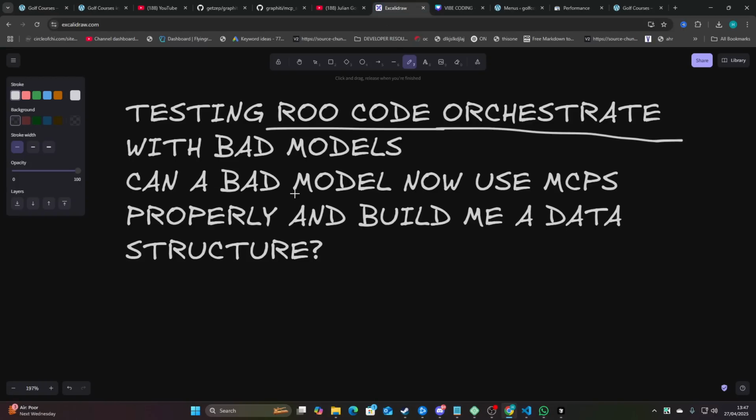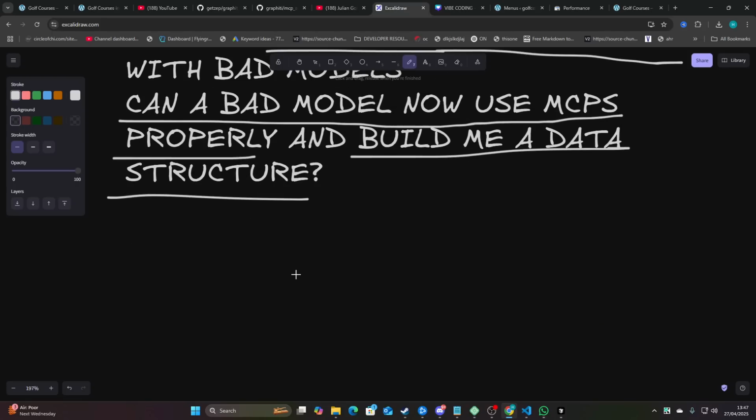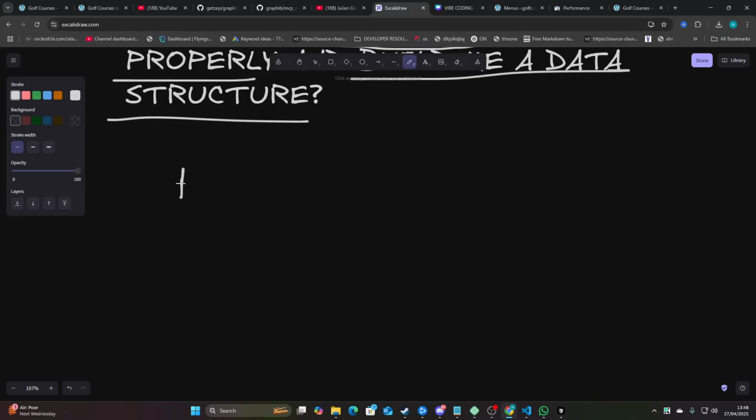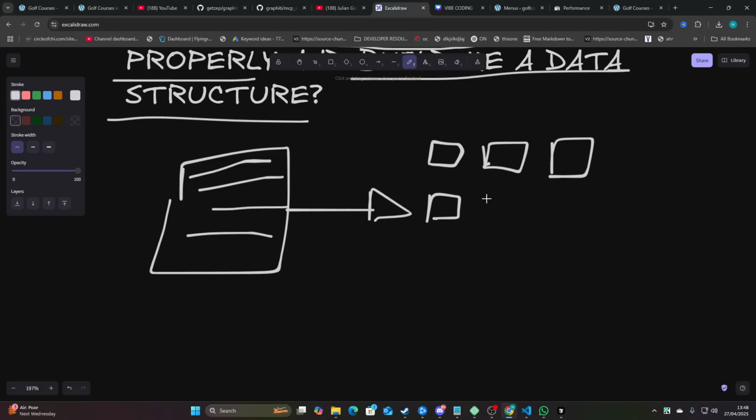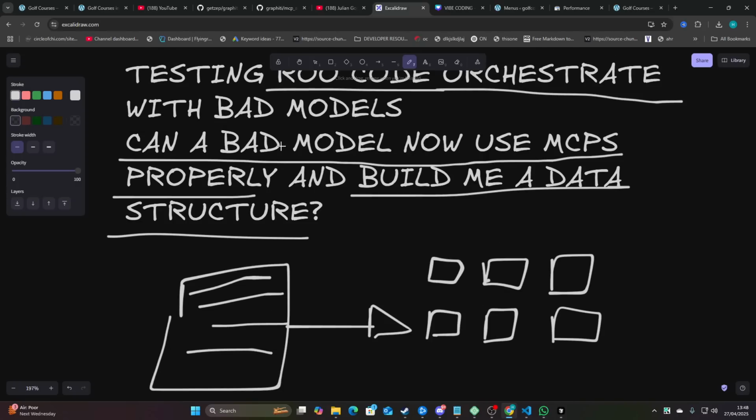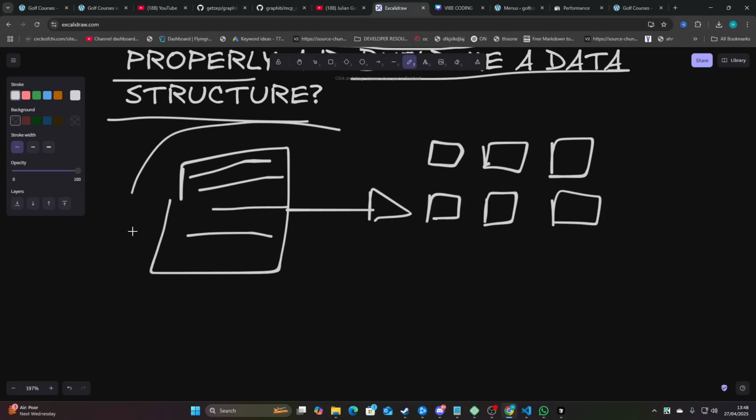But I wanted to try and answer a question today, which is, can a bad model now use MCPs properly and build me a data structure? Previously, I was trying to use Gemini 2.5 Flash to build a data structure where the overall task is, I need you to create me this massive data structure, and then each subtask is a golf course or whatever. We'll be doing golf courses today because I do need to finish off the golf course research thing. And I just want to know if Orchestrate has made it possible now to use cheap models in order to do this research.